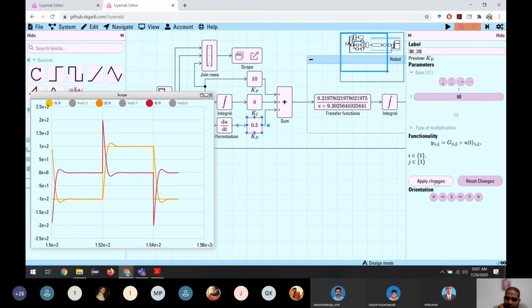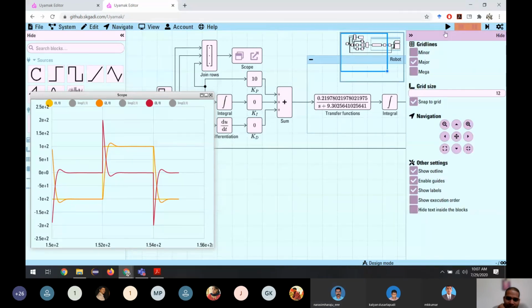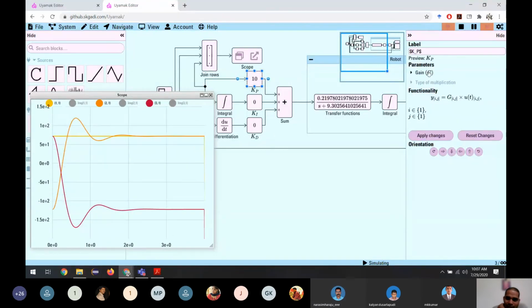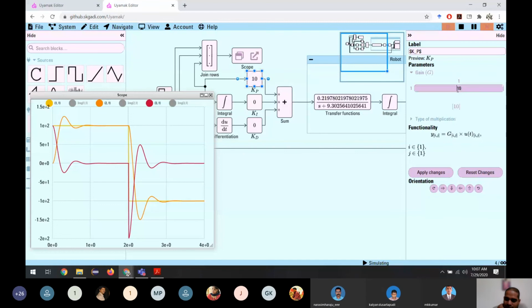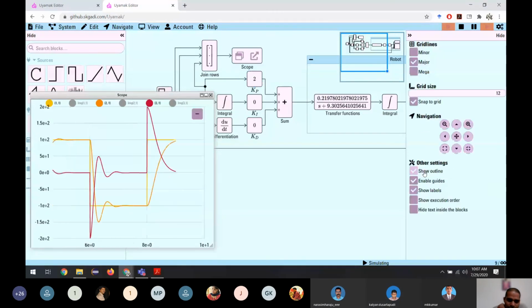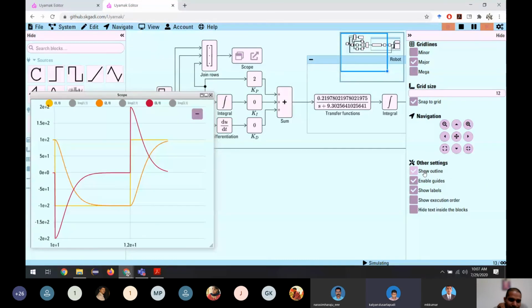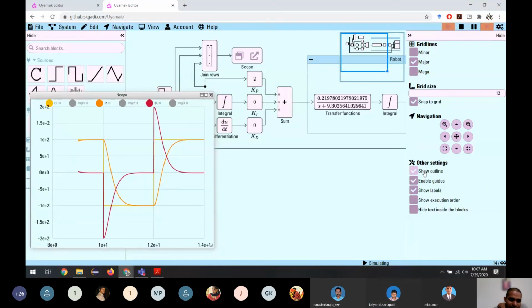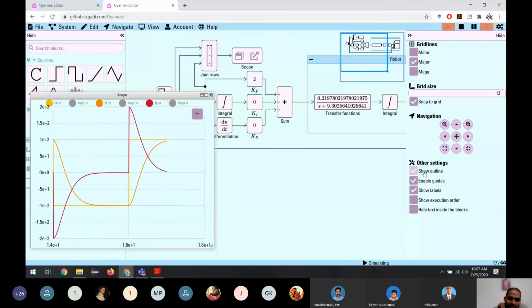Let me put it 0 and we run it. It's having some oscillations, but if we reduce the KP value, let us say to 2, we can reduce the oscillations here as well by reducing the KP value. So the P is sufficient.